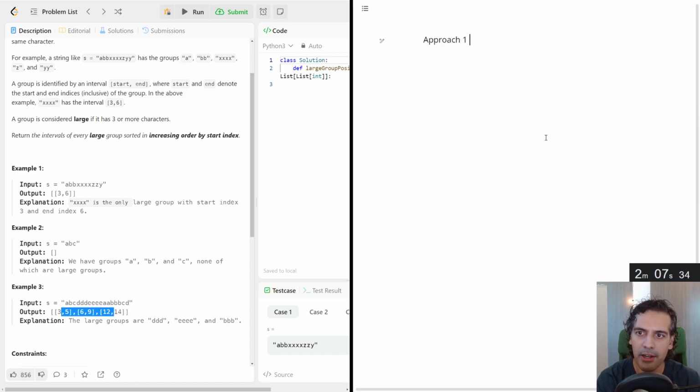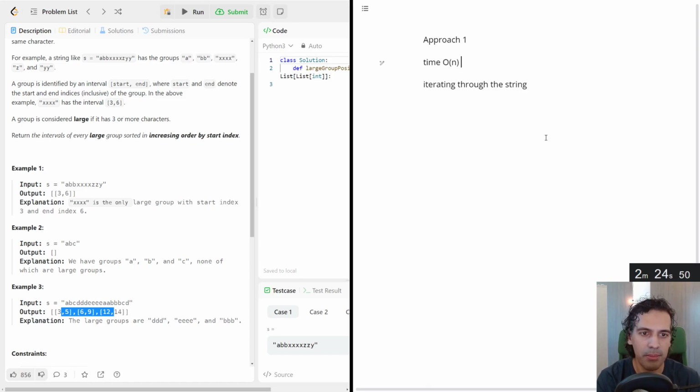What I'm starting to think about is basically iterating through the string. So before we even make any solution, is it possible to do this in better than O of n time, where n is the length of the string? Can we beat that?